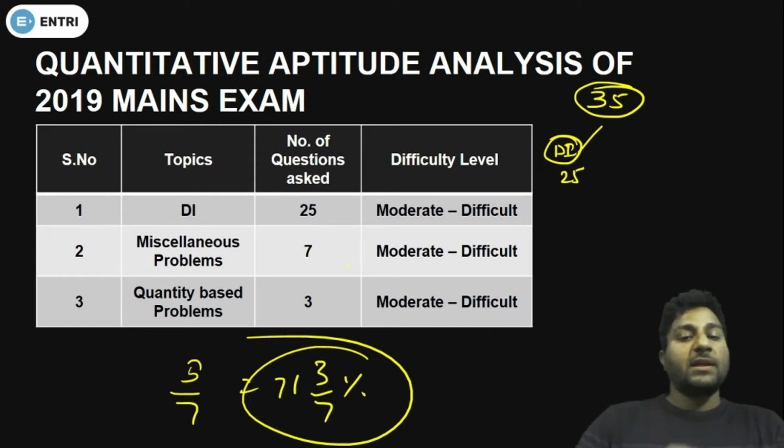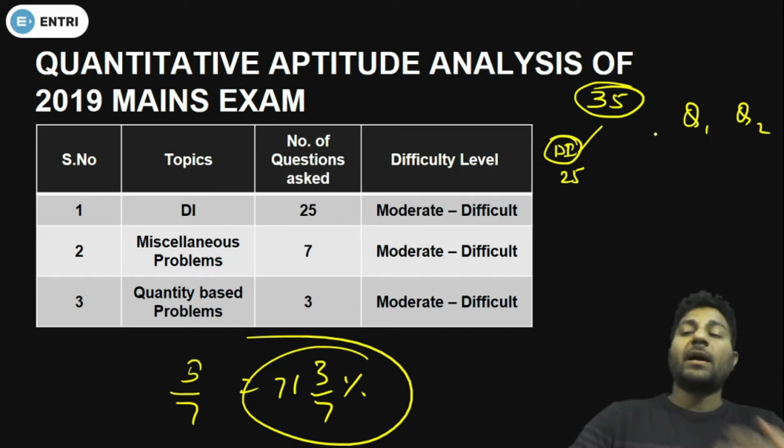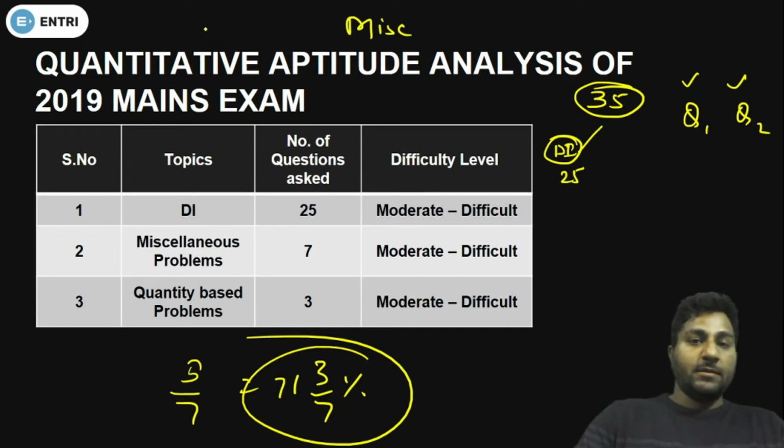Miscellaneous problems were there from 7 and quantity based problems. Quantity based problem means quantity 1, quantity 2. It will be a comparison between these two quantities and you need to solve both values and then you will work out how the question is going. So 10 questions from miscellaneous and 25 questions from DI.